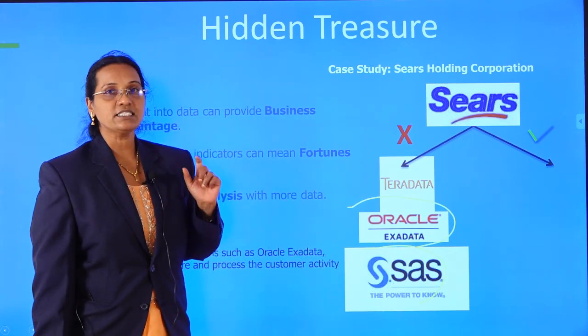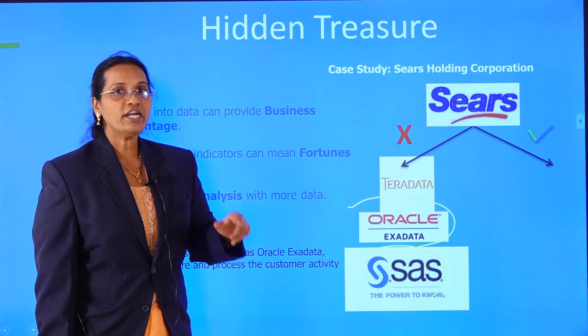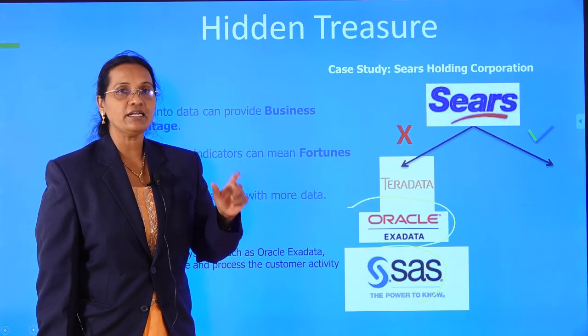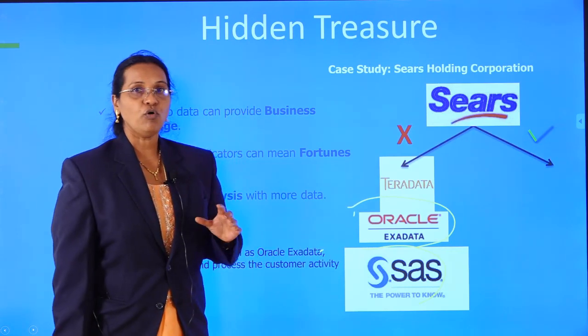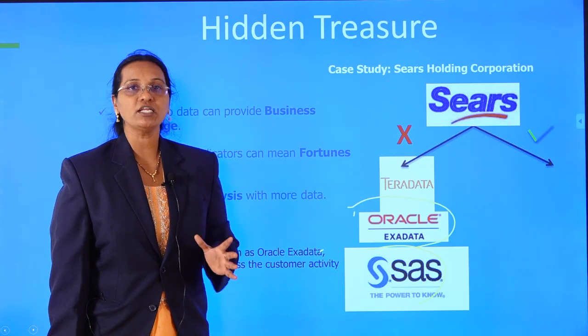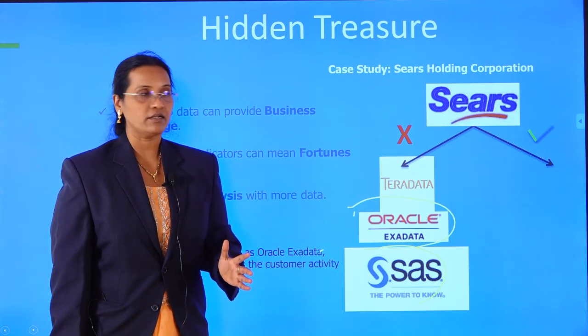But once they started getting unstructured data, they couldn't manage and maintain data by using Oracle and SAS.